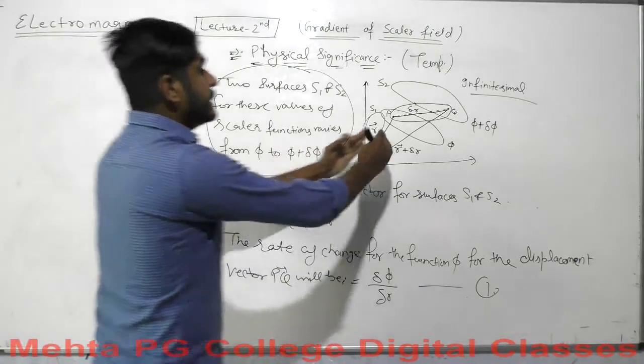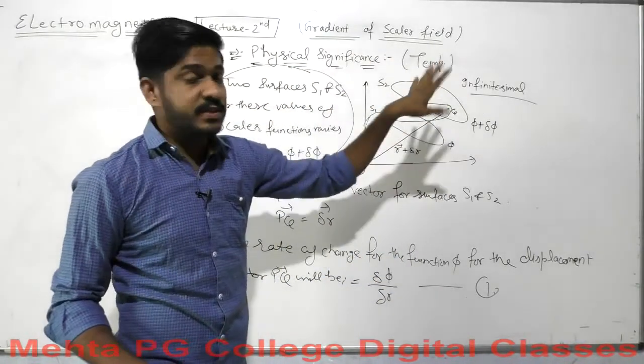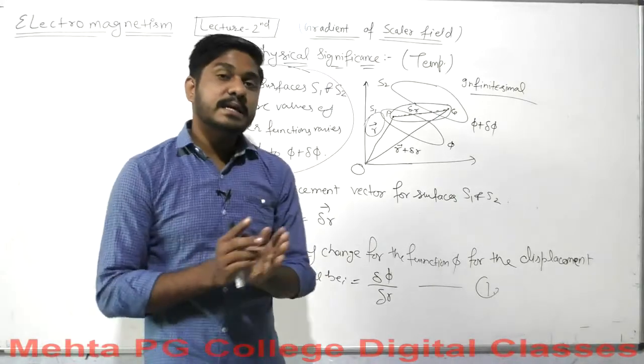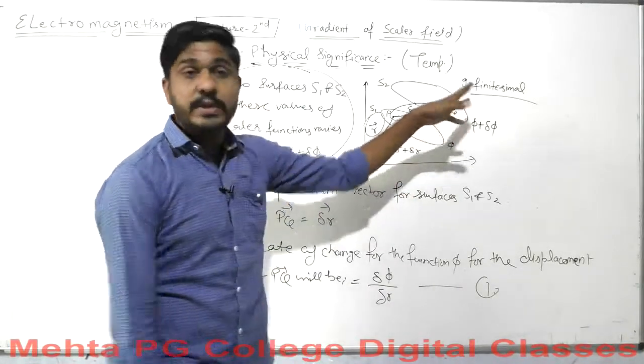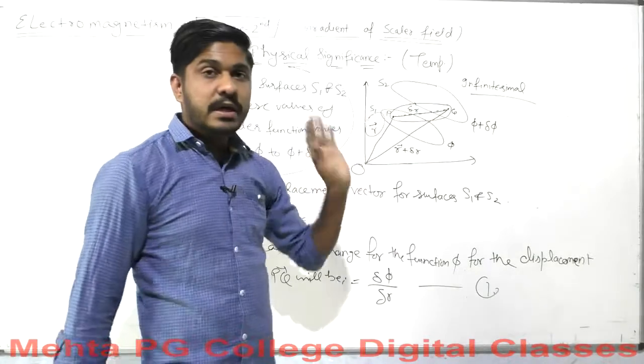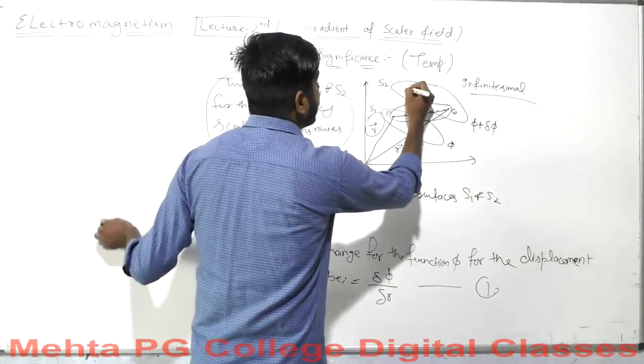So these points P and Q give the distance between the surfaces S1 and S2. We know it pretty well, but it is not the shortest distance between the surfaces. Keep in mind that PQ is not the shortest distance. So let me consider a point R here.